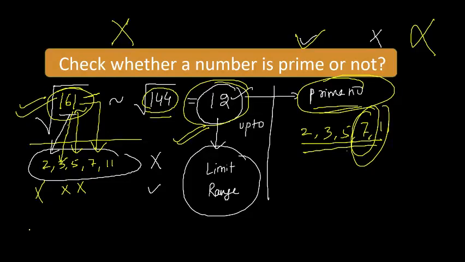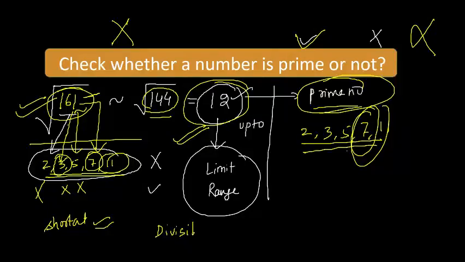Okay. Now some students would be thinking that every time we have to divide by these numbers, is there a shortcut? How can I check by 3 or 7 or 11? Yes, there are shortcuts, and these are called divisibility rules. How to divide by these rules? So we will see these rules in the next part. Okay.